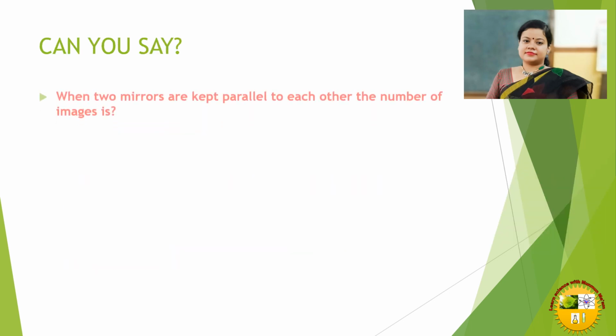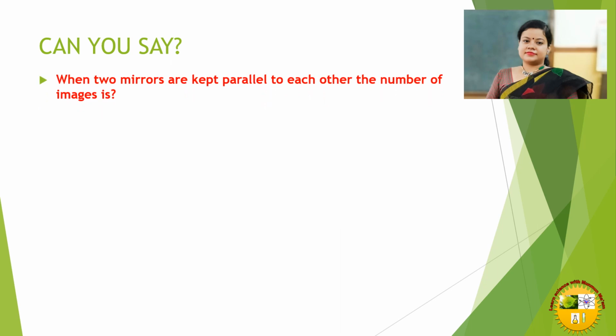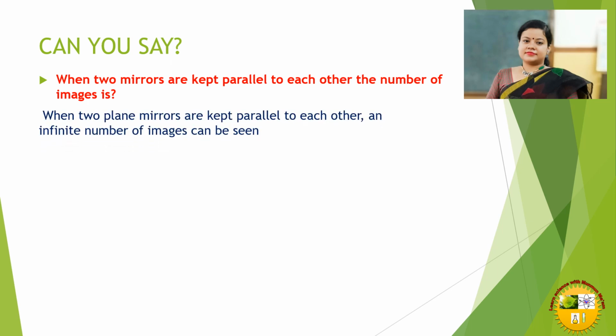Can you say, when two mirrors are kept parallel to each other, the number of images is? Any guesses? When two plane mirrors are kept parallel to each other, an infinite number of images can be seen, just like this.